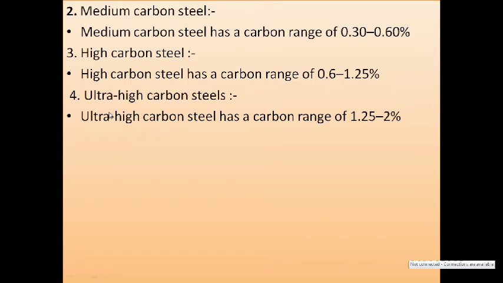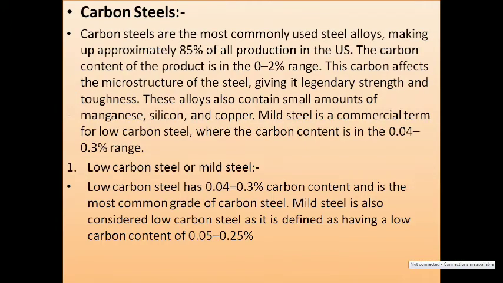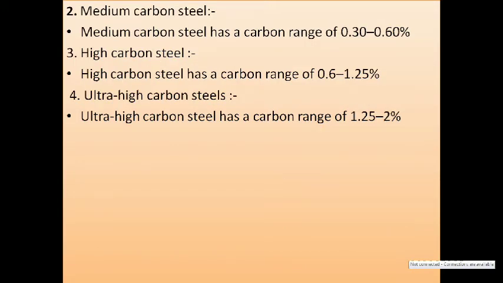Ultra high carbon steel has the range of about 1.25 to 2%. So there are four types: low carbon steel or mild steel, then medium carbon steel 0.30 to 0.60 percent of carbon, high carbon steel 0.60 to 1.25% carbon, and ultra high carbon steel which has 1.25 to 2%.